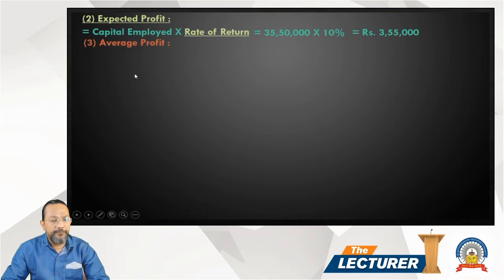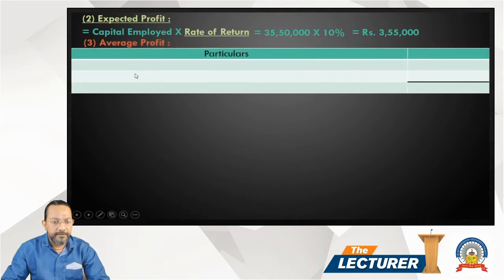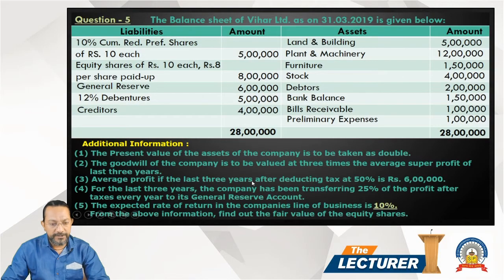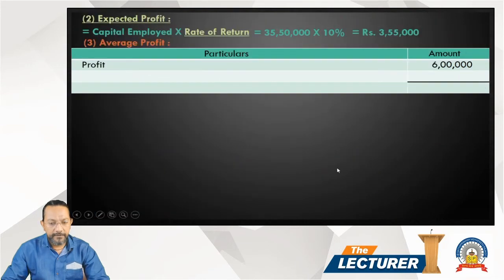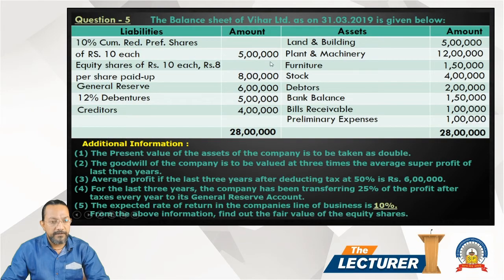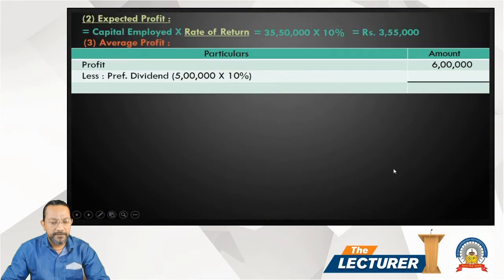Average profit given in the question, so the adjustment relating to profit, 6 lakh given in the question, which is after deducting tax at 50%, less preference dividend which is 5 lakh into 10%. In the balance sheet, 5 lakh preference capital into 10%, so it comes to 50,000. So 5 lakh 50,000 is the average profit.